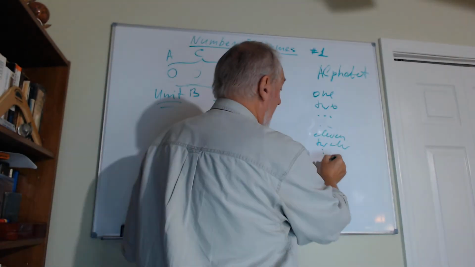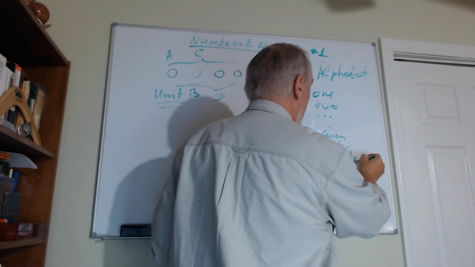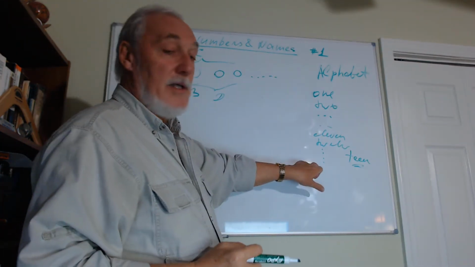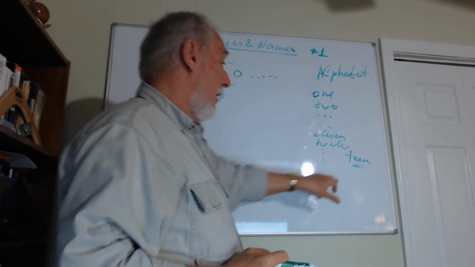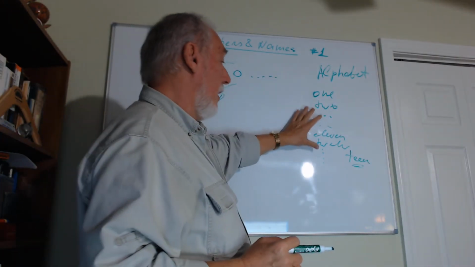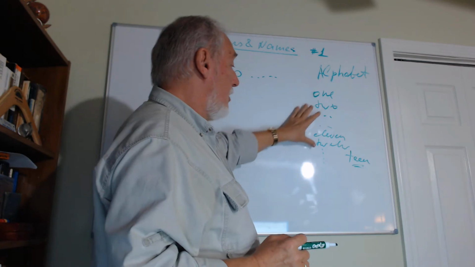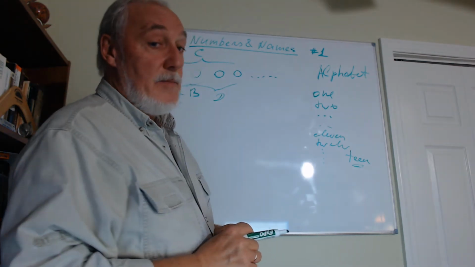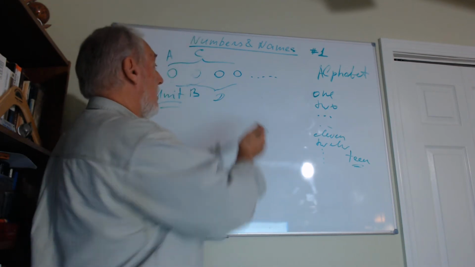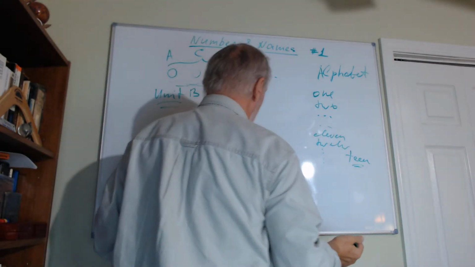Further, they come teens, and then something else. They have something different from the beginning. But before that we have just 12 names. 12 names for 12 numbers, right? So these numbers are called numerals.